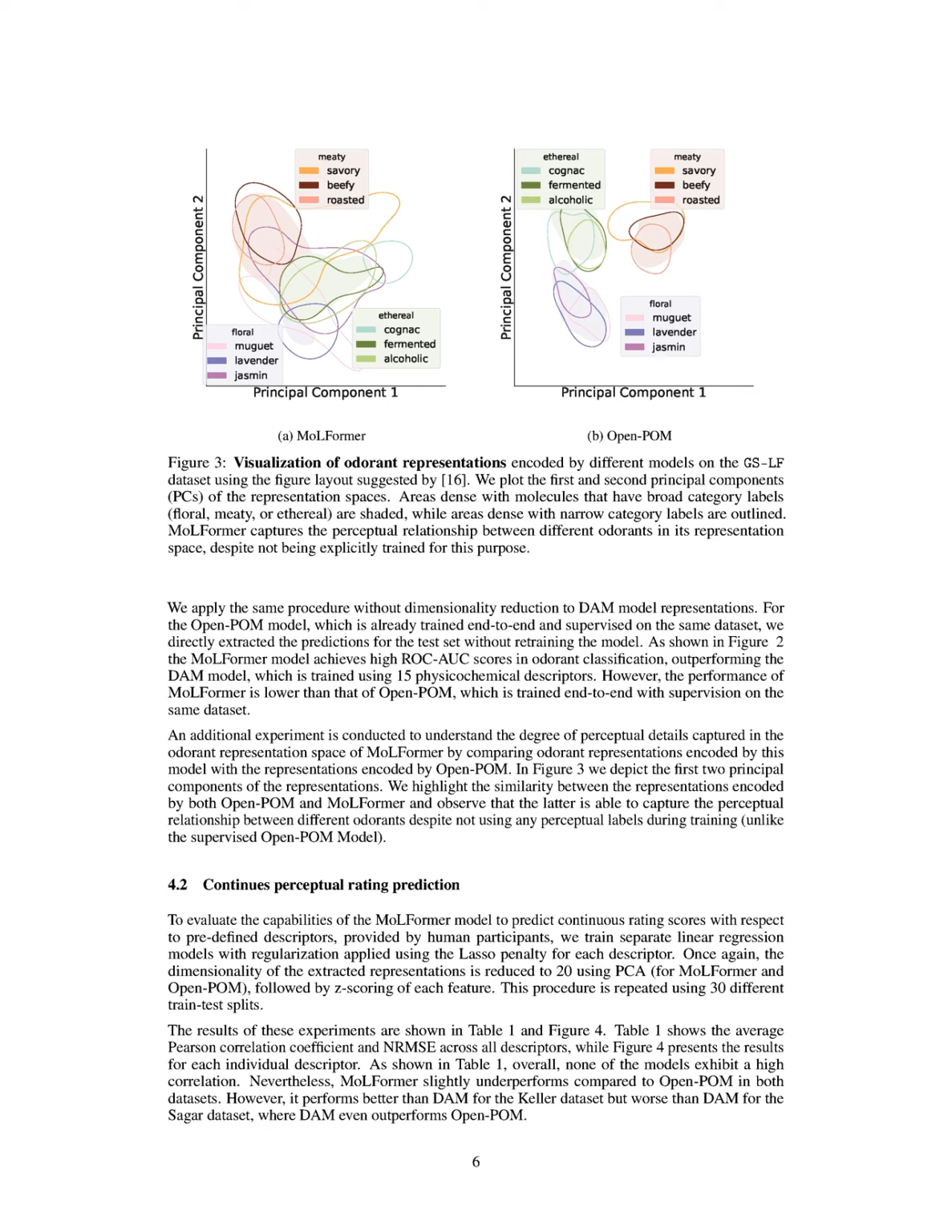The Mulformer model demonstrated significant results in predicting expert-assigned labels for odorants, achieving high ROC-AUC scores and outperforming the DAM model, which relies on 15 physiochemical descriptors. However, it performed slightly worse than the OpenPOM model, which is trained end-to-end with supervision on the same dataset. In predicting continuous perceptual ratings, Mulformer showed comparable performance to OpenPOM and outperformed DAM in the Keller dataset, although it underperformed in the Sagar dataset.